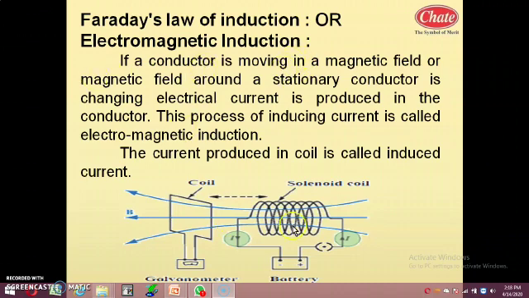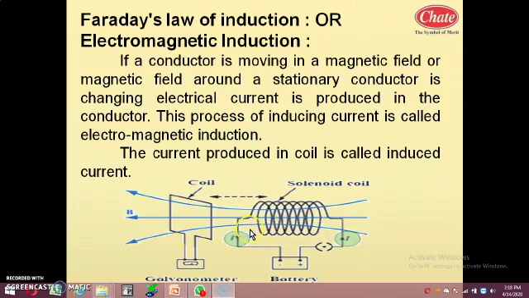So what is electromagnetic induction? By any means, if the magnetic lines are changing, either the coil is moving or the magnet is moving, or by changing the current which is flowing through the electromagnet, if you vary the current in the electromagnet, then what will happen? The magnetic field will vary. If the magnetic field varies, then current is induced in the coil. That is the concept of electromagnetic induction.